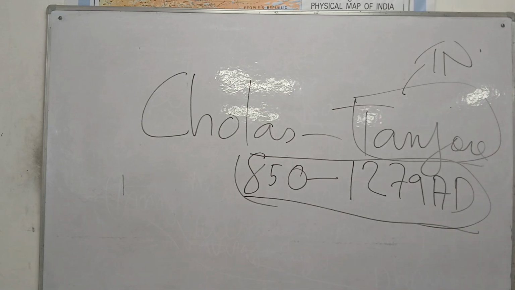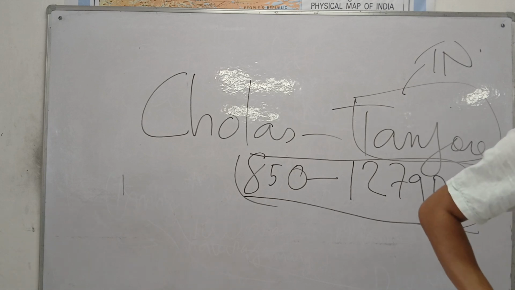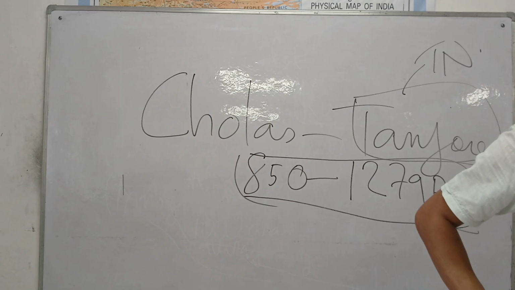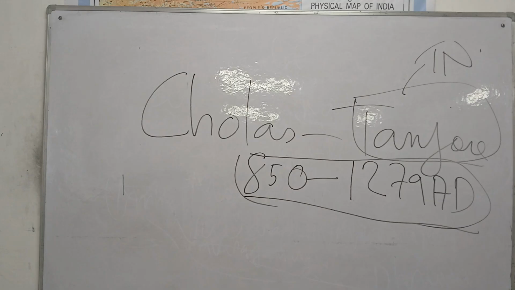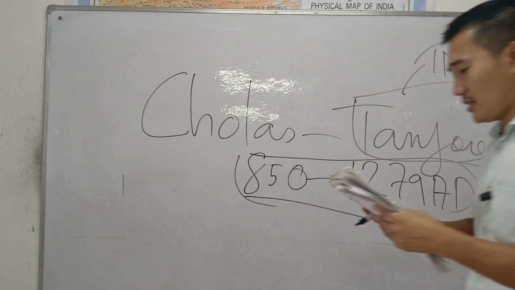Please write down. See, the time is around 850. The Cholas started ruling over some part of Tamil Nadu from 850 till 1279 AD. Tanjore was the capital city.